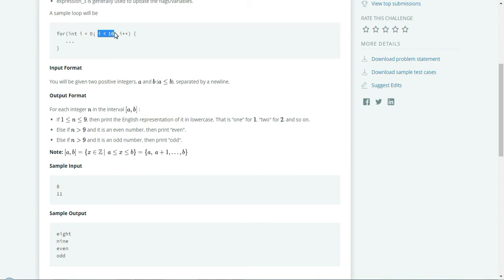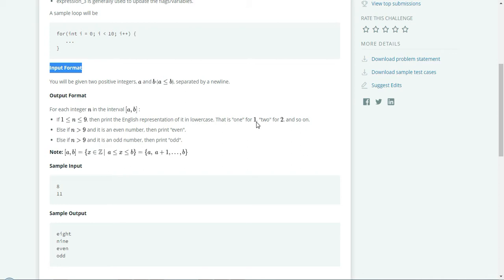It's time to start our task. You will be given two positive numbers a and b, separated by a new line. Output format: for each integer n in the interval a, b, if the value is between 1 and 9, then we need to print the lowercase English representation of the word. This problem is similar to the previous problem. We just get the input and print in word format.